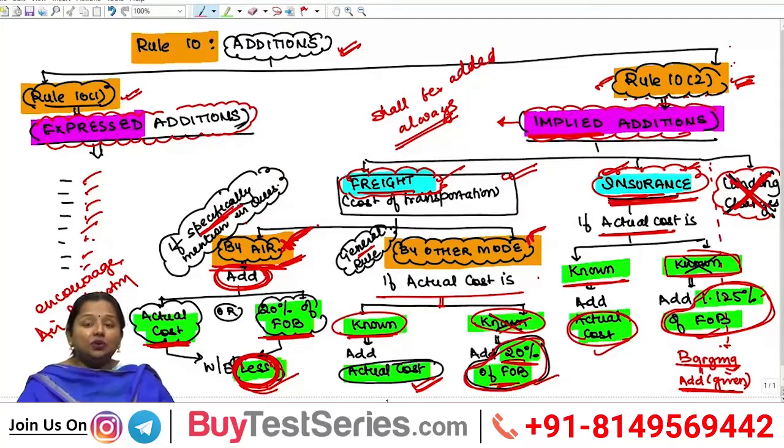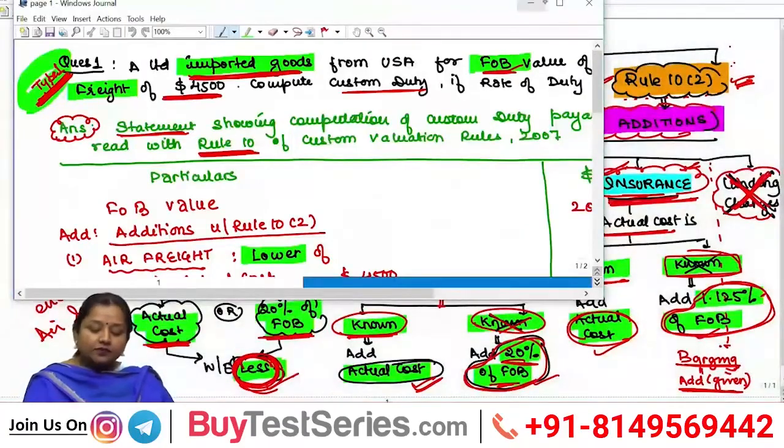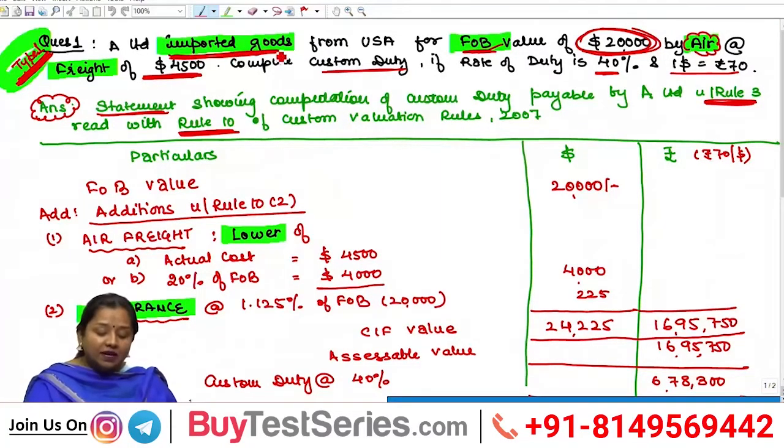And on the basis of Rule 10(2), basically 4 types of practical questions can come up in the exams. Let us see those questions. Type 1 question based on Rule 10(2) will be a very simple question, wherein it will say that A Limited imported goods from US for FOB value.